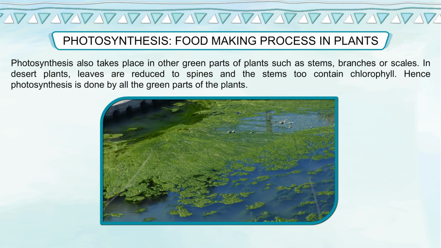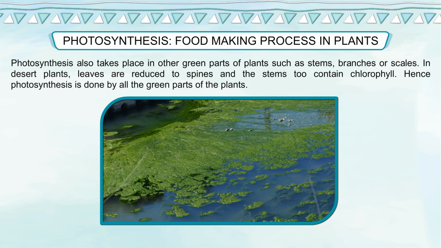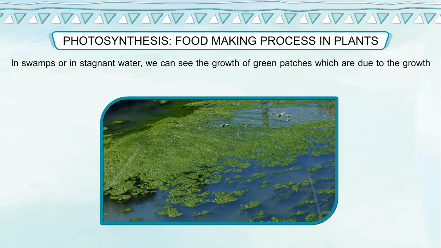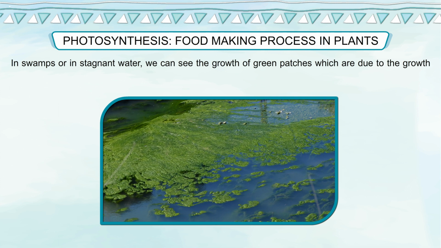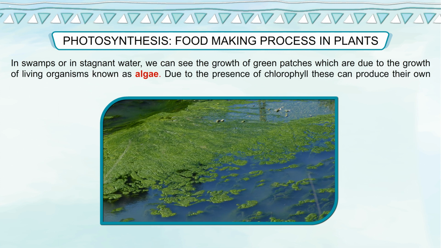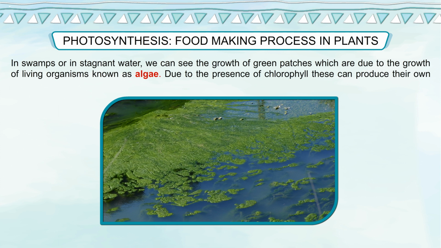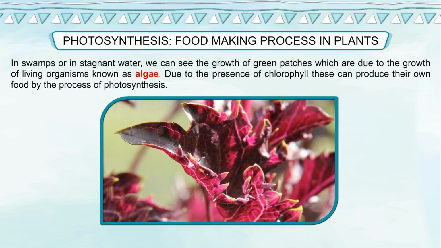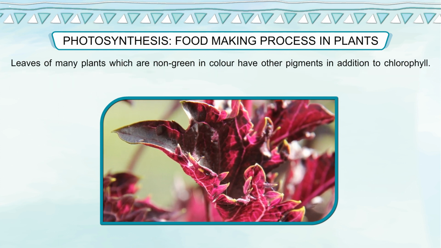Hence, photosynthesis is done by all the green parts of the plants. In swamps or in stagnant water, we can see the growth of green patches which are due to the growth of living organisms known as algae. Due to the presence of chlorophyll, these can produce their own food by the process of photosynthesis.